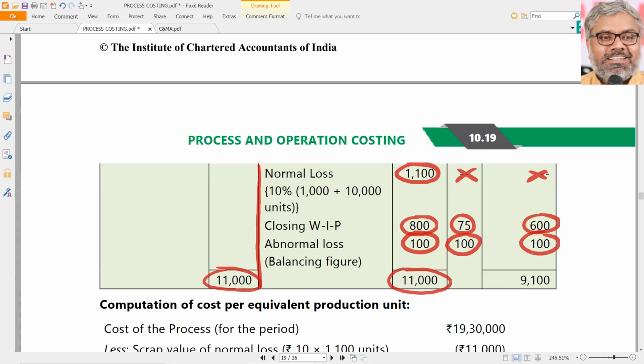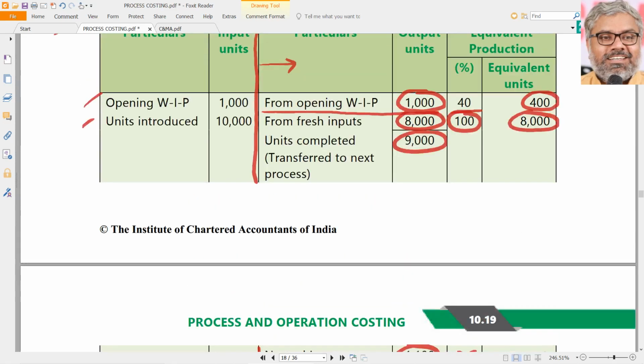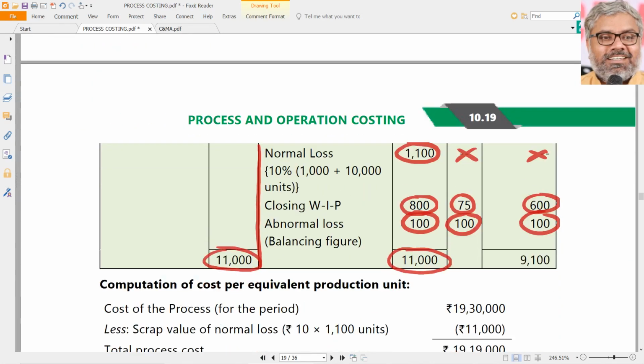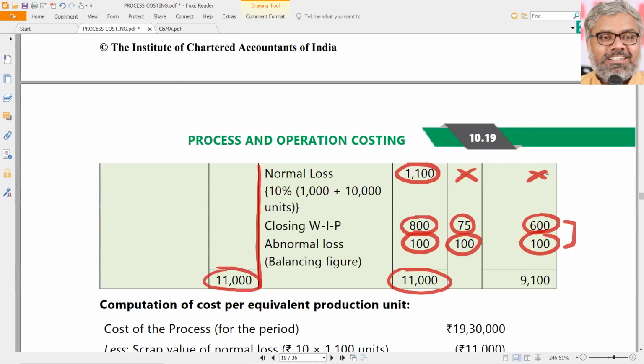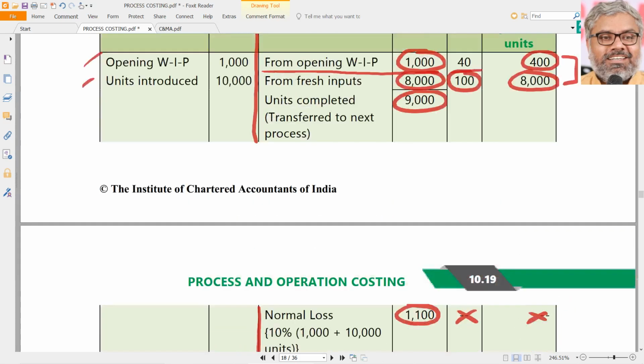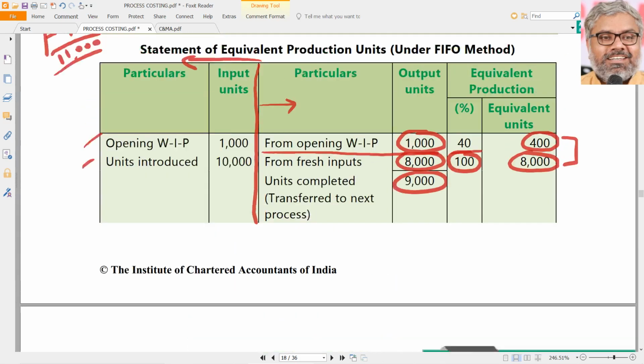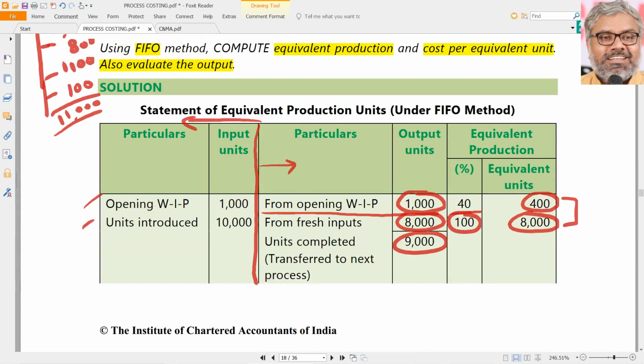So now with this we have the equivalent units: 400 plus 8000 plus 600 plus 100. Total 700 plus 8400. 9100 is the equivalent units what we are talking. Equivalent units, not really completed units. That is the point here. We are converting everything into equivalent units of production.